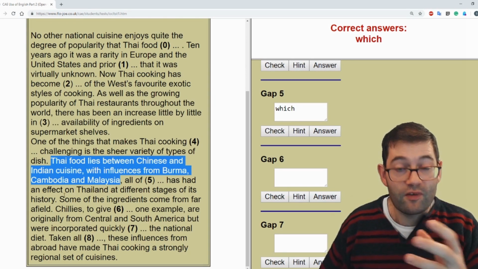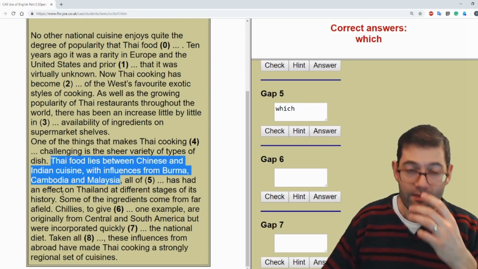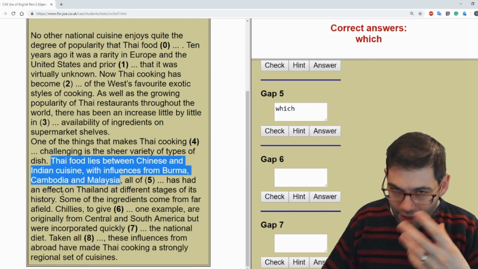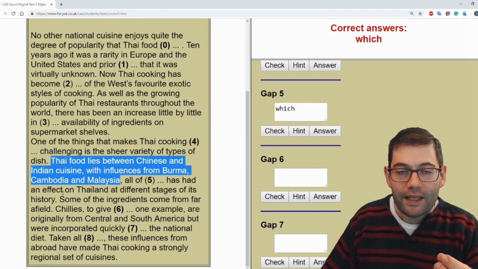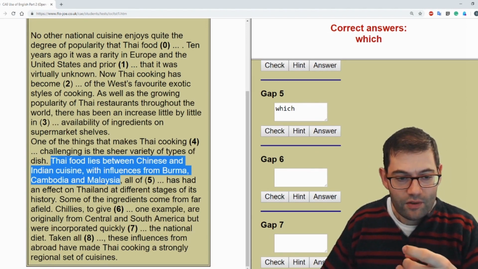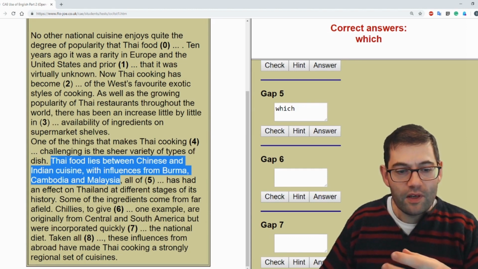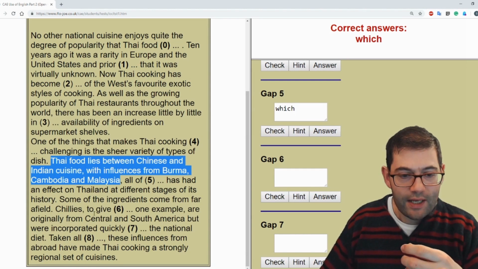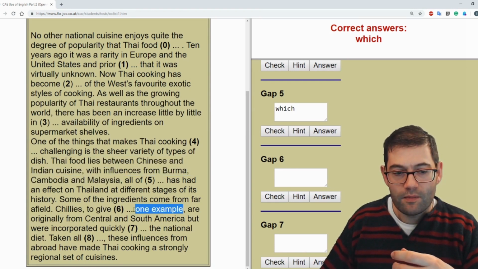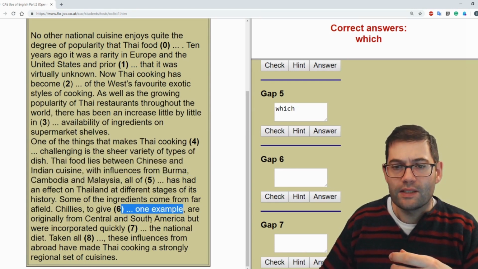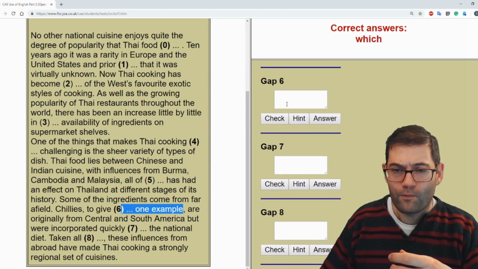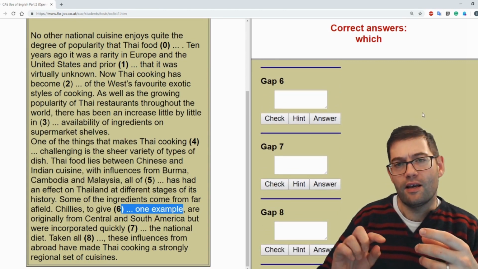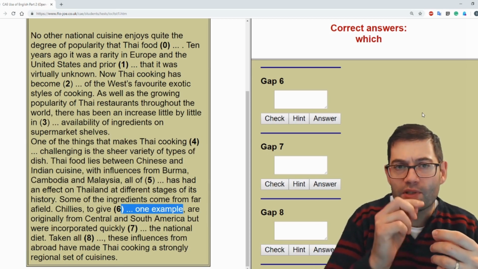At different stages of history, and not to mention, of course, that relative pronouns come up time and time again in unusual places in the open-close question. Some of the ingredients come from far afield, in other words, a long way away. Chilies, to give something, one example. Strange one, this one here. Once again, we need another word of emphasis to suggest that this is one example, perhaps of many.